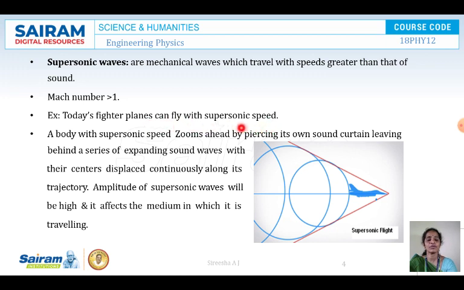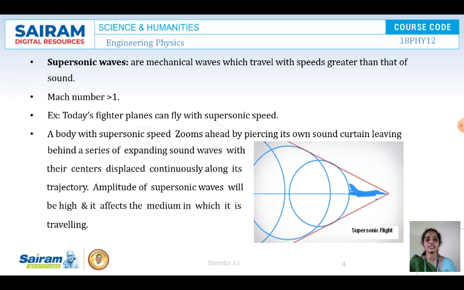Even in natural life you can see that when a flight is going at very high speed, the flight is moving in one direction but you can hear the sound from the other direction, because the flight is moving with a higher speed. The object will be faster but the sound will be traveling a little bit slower. So if you see a jet going, you can hear the sound in one direction and the jet is moving in the other direction, because the jet is moving with a higher speed but the sound waves are traveling a little bit slowly. So here the Mach number is greater than 1.